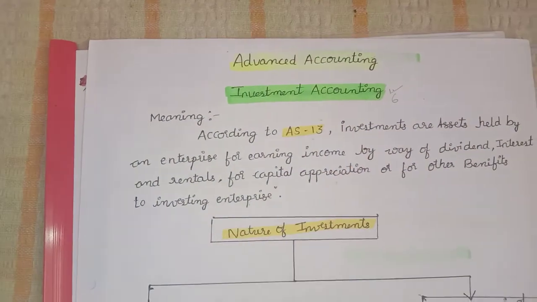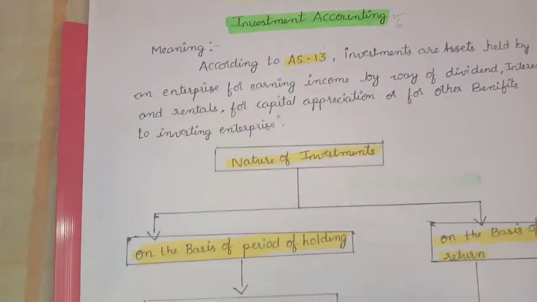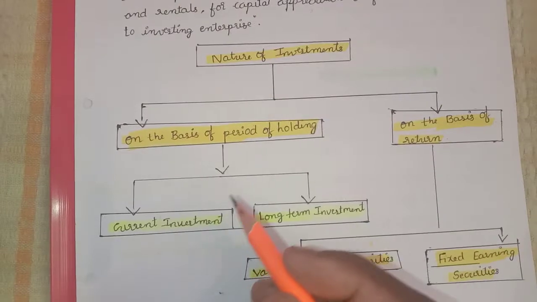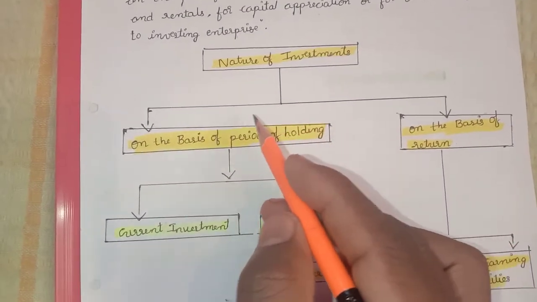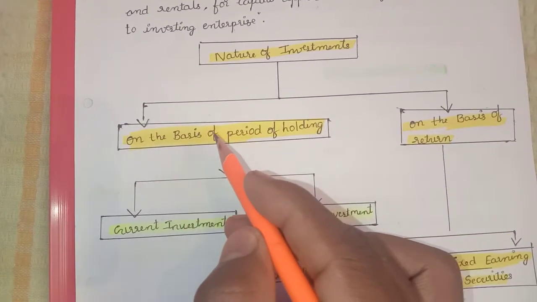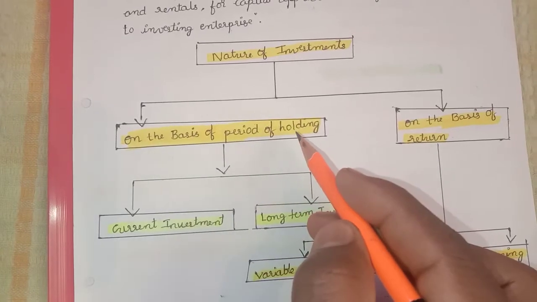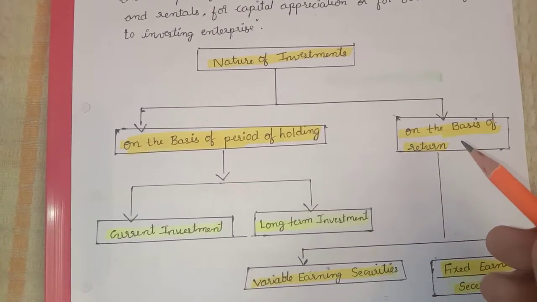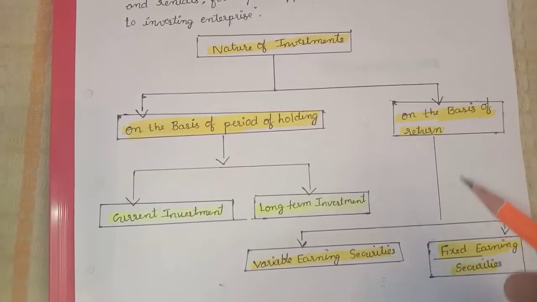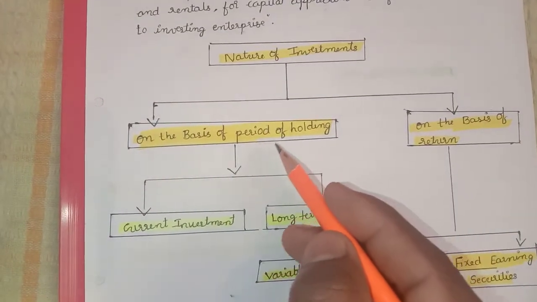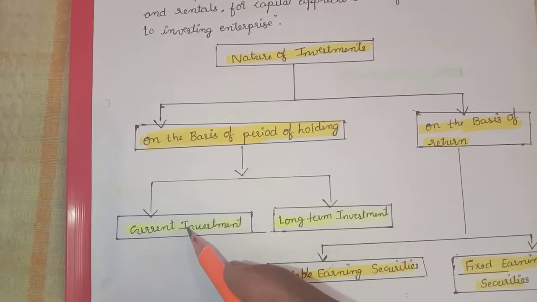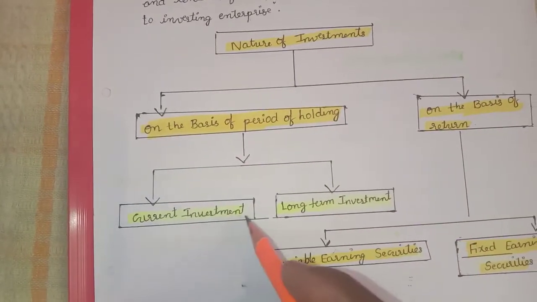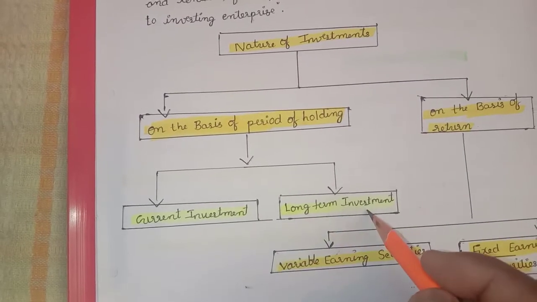Next is nature of investment. In the nature or types of investment, we classify it into 2 types: one on the basis of period of holding, and the other on the basis of return. Each of these has 2 types. First, on the basis of period of holding: current investment and long term investment.